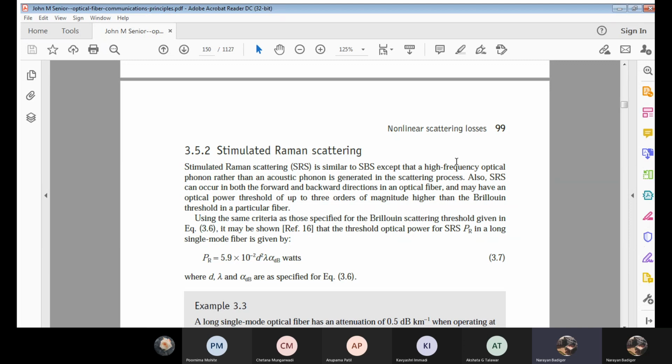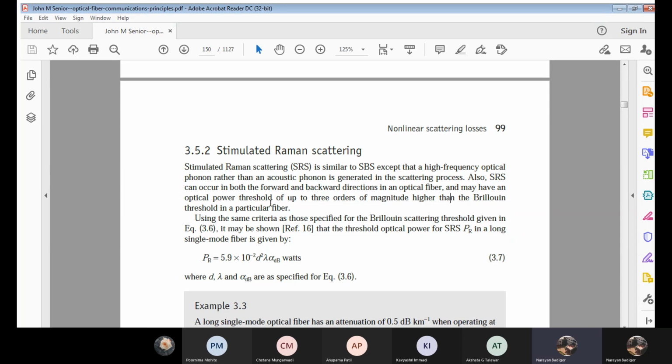It means the scattering of light in Raman scattering could be in both directions, forward as well as backward. Next, the power threshold is up to 3 orders of magnitude higher than SBS. Whatever PB we studied with respect to SBS, the PR will be 3 orders of magnitude higher.